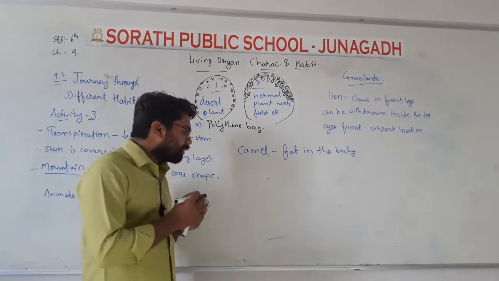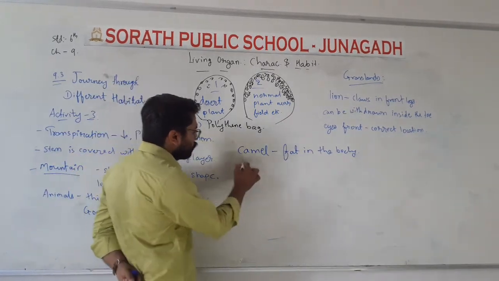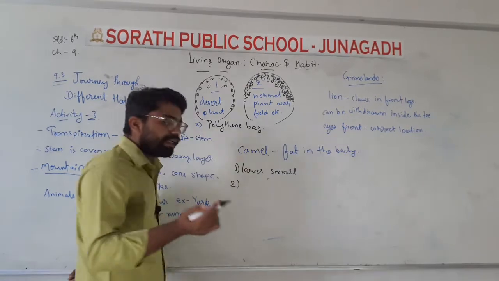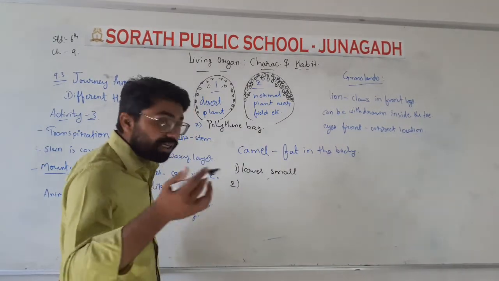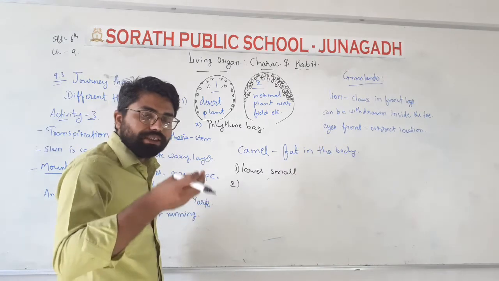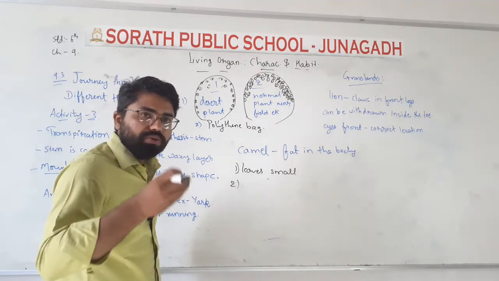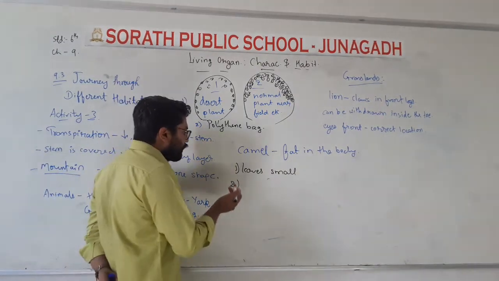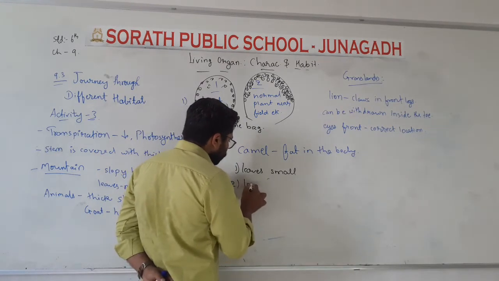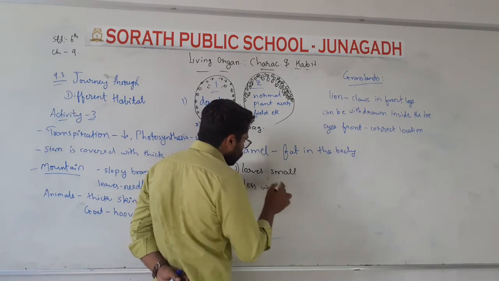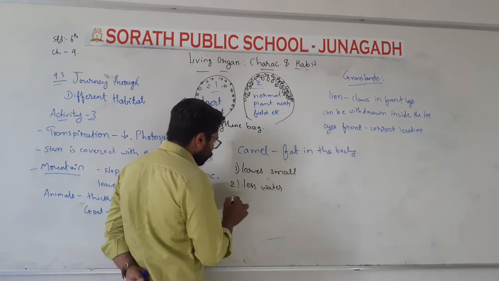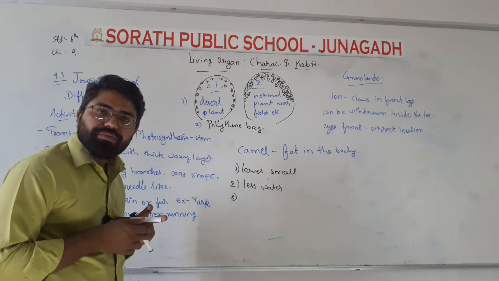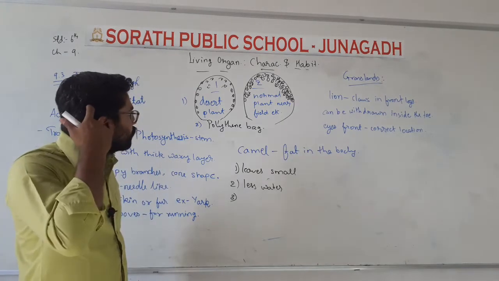Which are the characteristics? First of all, their leaves may be small. The second characteristic is that the water that remains inside the plant in transpiration and goes out into the environment, they release in a small amount. So there is less water loss.